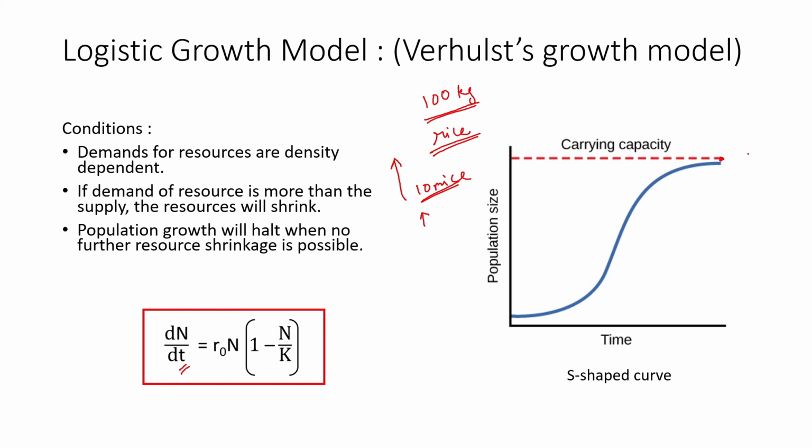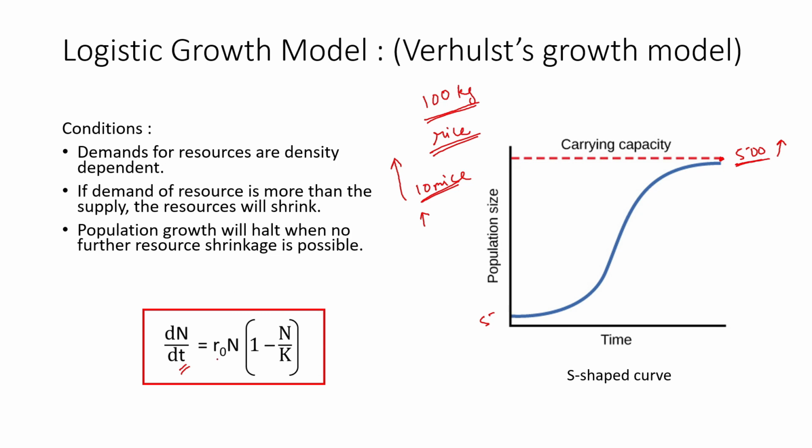So let's say the carrying capacity is 500 individuals, and it started with, let's say, 5 individuals. The growth will be exponential. It might grow up to the resources available, and when it reaches around 500 individuals, which is the carrying capacity for the particular resource, the resource is finished, then the growth will become zero. So no growth will happen above 500. That's what the logistic growth model talks about. As simple as that. No growth after carrying capacity is reached.